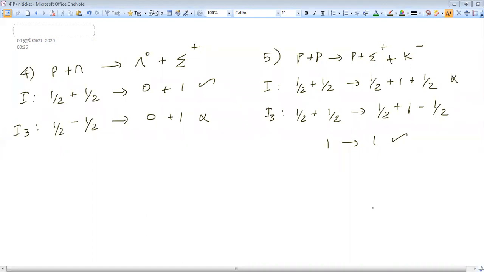I think most of you have got the right answer. So I'll give you some homework. You can find all the conservation laws except strangeness. I will take strangeness tomorrow.